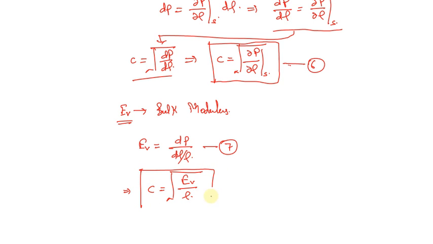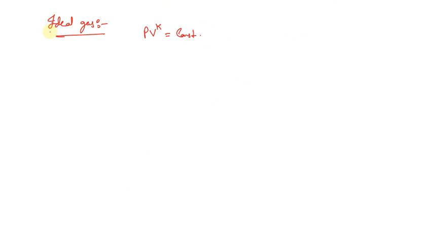This is the formula we're going to use. This is also one such formula that we can use for the three phases, that is solid, liquid and gases, where E_V is the bulk modulus, rho is the density of the matter and C is the velocity of sound. Now if we move further, let us assume the gas is an ideal gas, so we can write